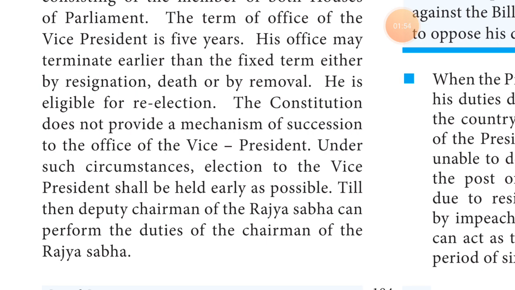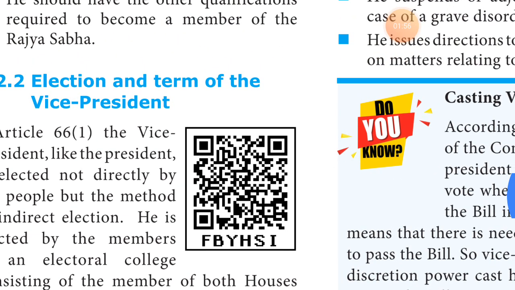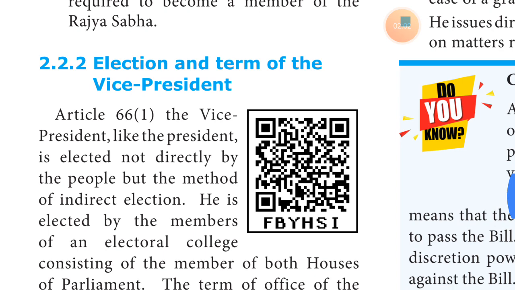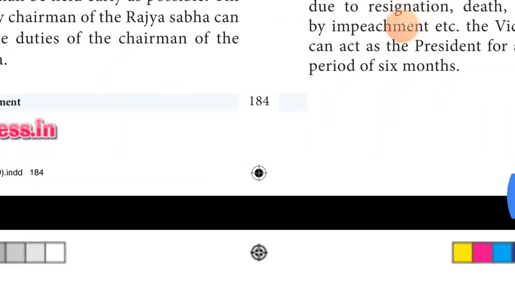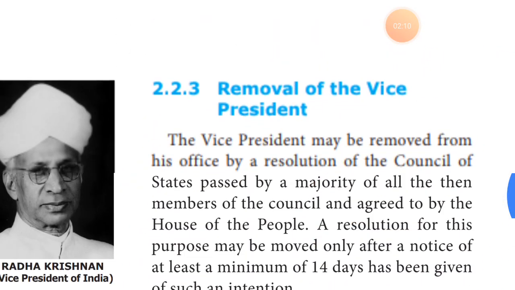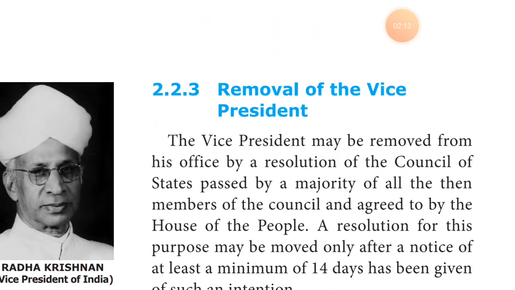This is the term and election of the vice president. The vice president's term is 5 years. How he is elected: similarly to a president, as you know very well. You understand, students? The next we are going to see the removal of the vice president.